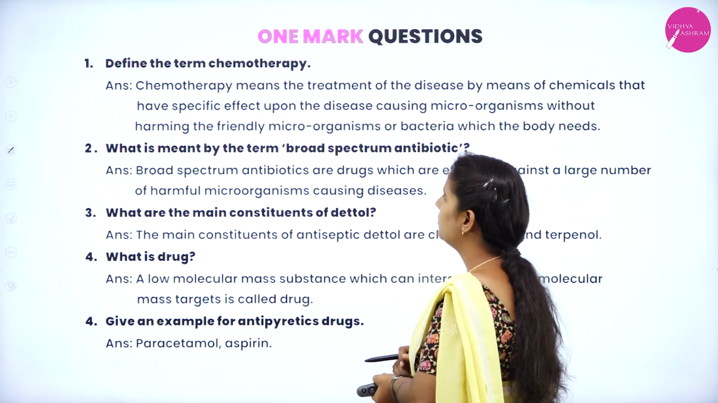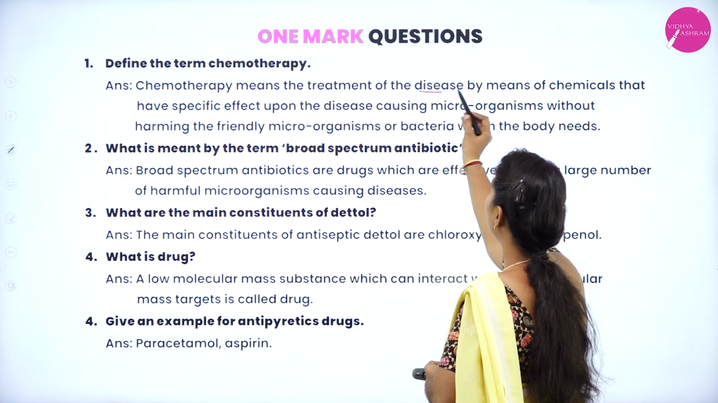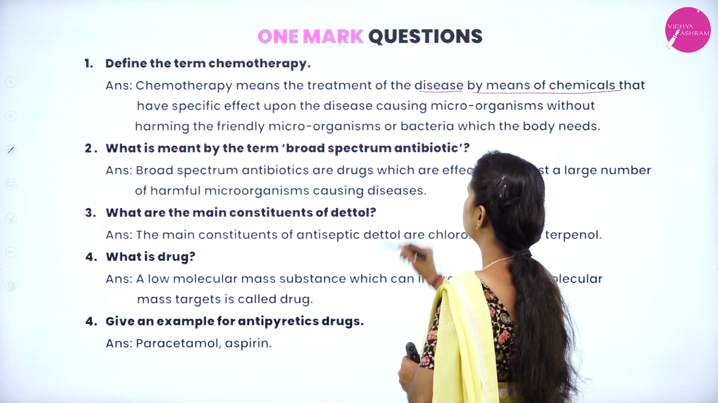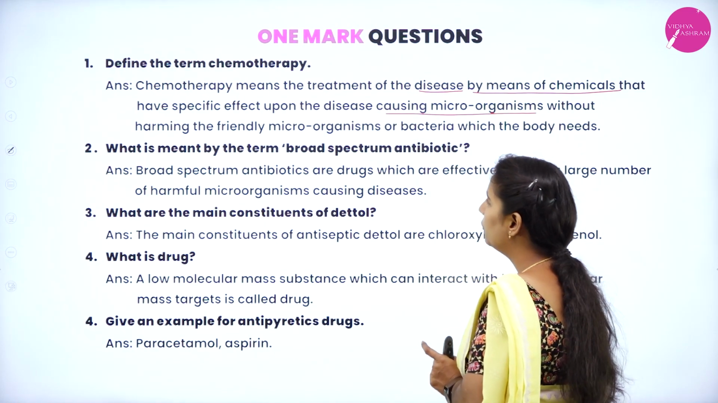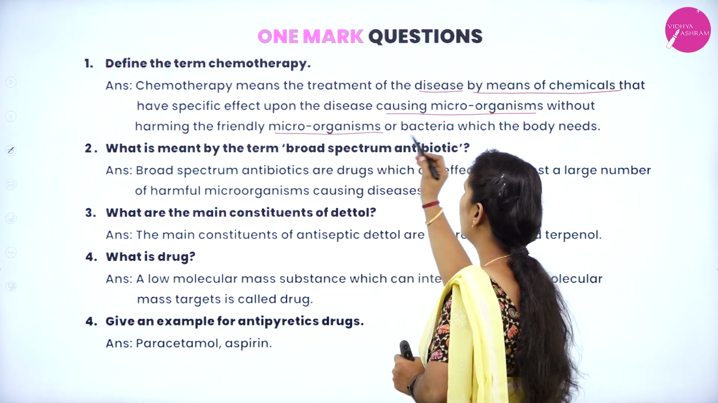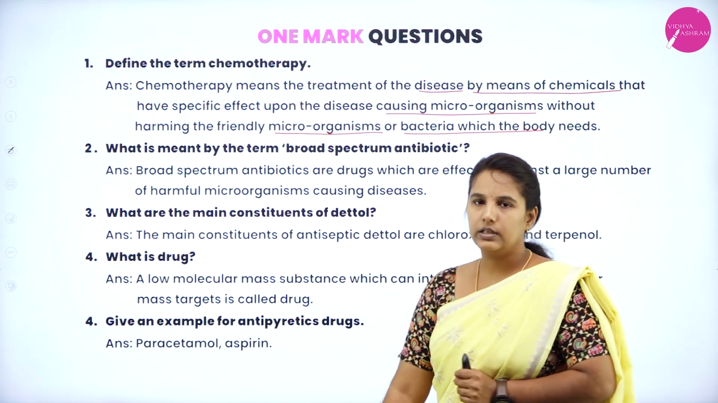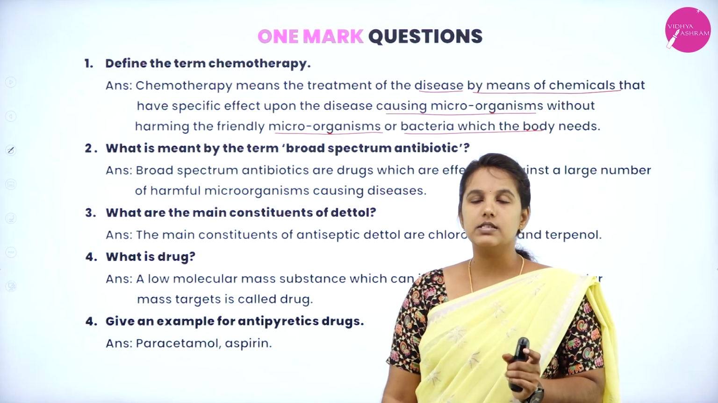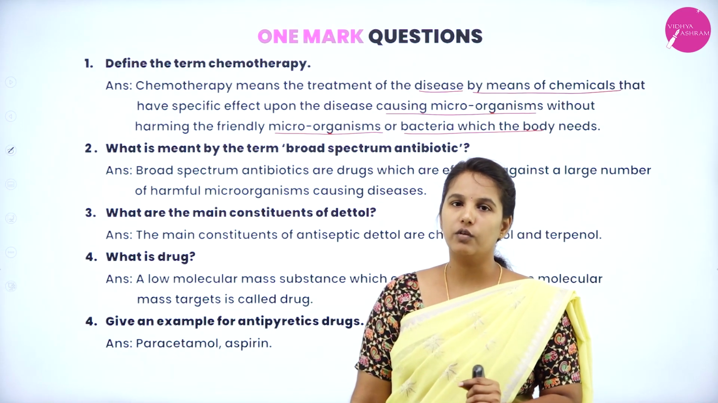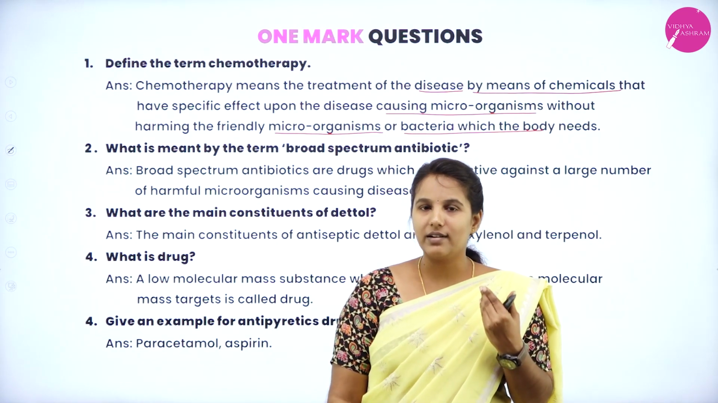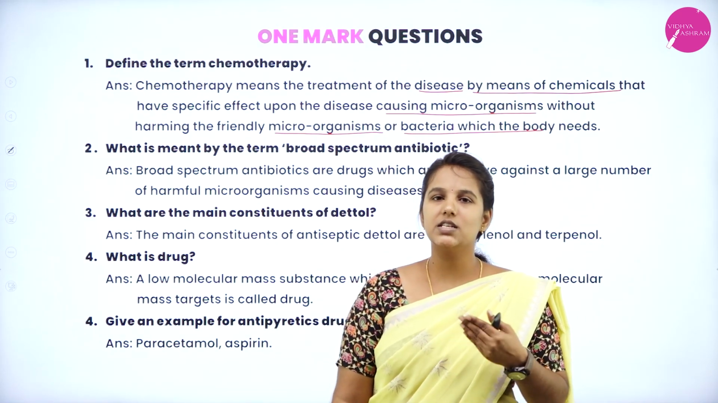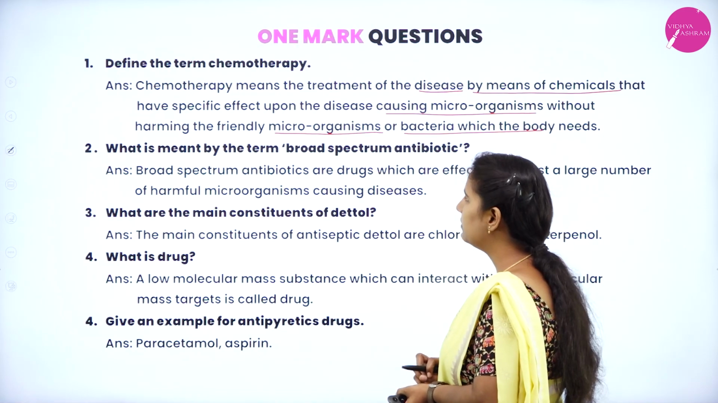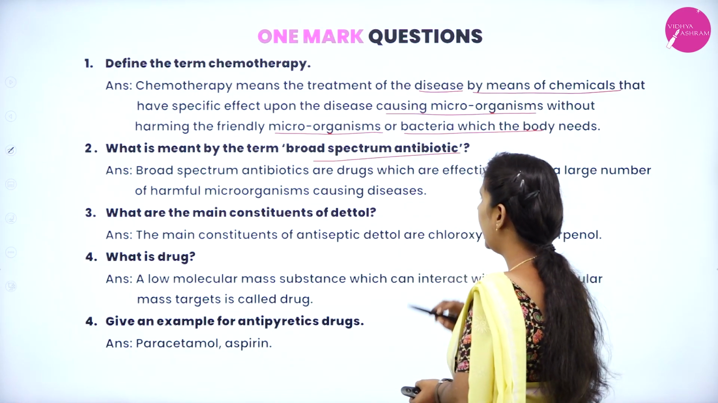Chemotherapy. So what is chemotherapy? Chemotherapy means the treatment of diseases by chemicals that have a specific effect upon the disease-causing microorganisms, without harming the friendly microorganisms or bacteria which are needed by the body. It will kill only the harmful microorganisms which cause diseases to our body. By means of chemicals, we are treating the microorganisms, hence it is known as chemotherapy. Okay. Next question, what is meant by the term broad spectrum antibiotic?